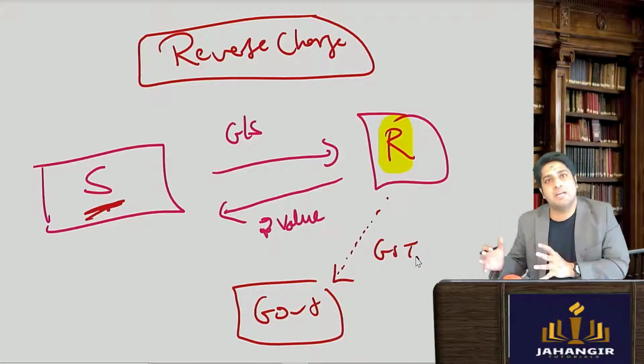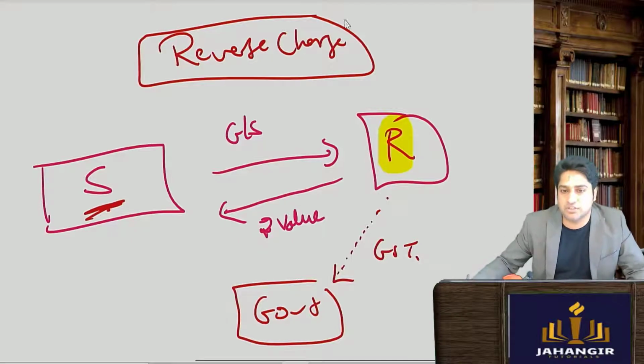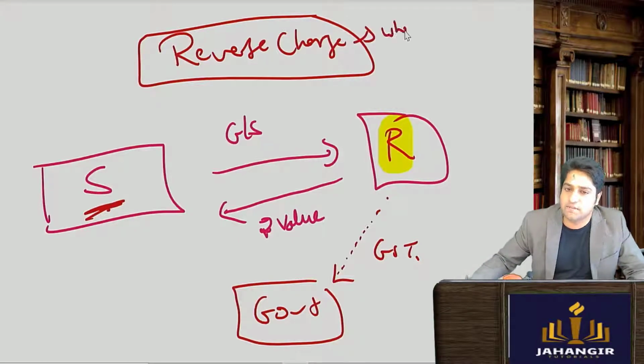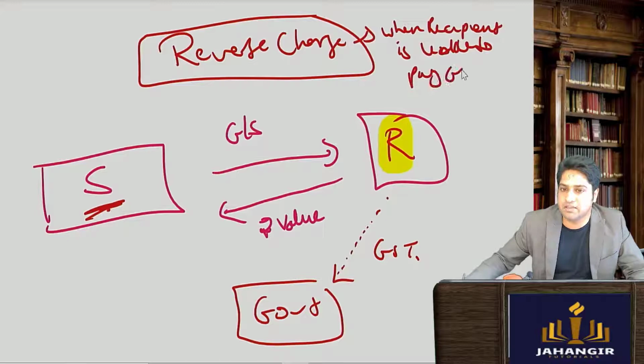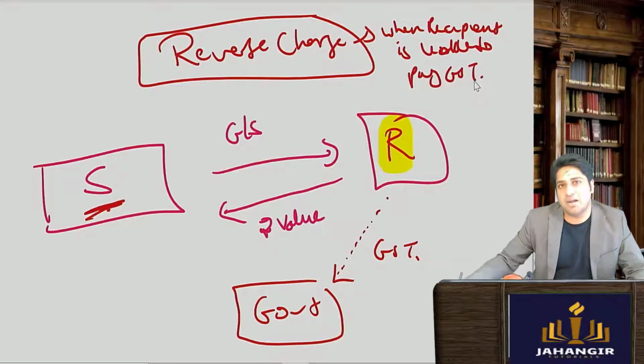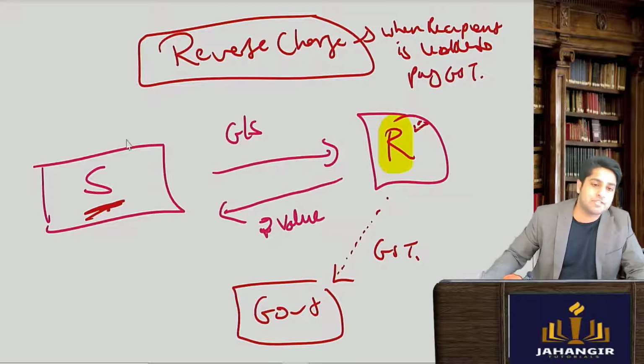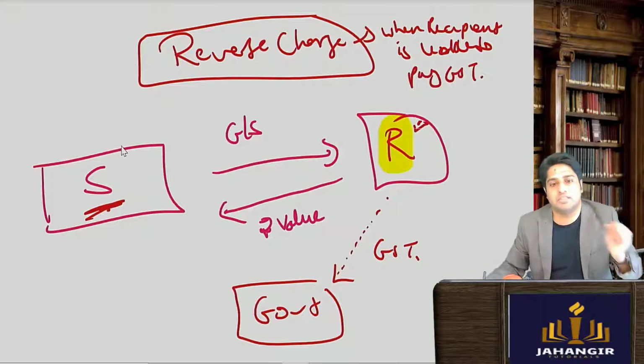When the recipient is liable to pay GST, liable under GST, then we call it as reverse charge mechanism. If supplier is liable, it is called as forward charge.